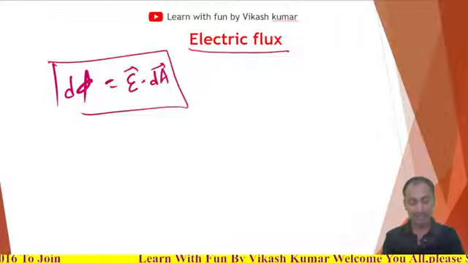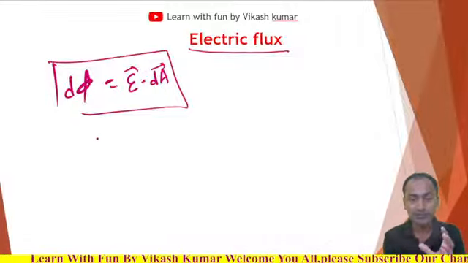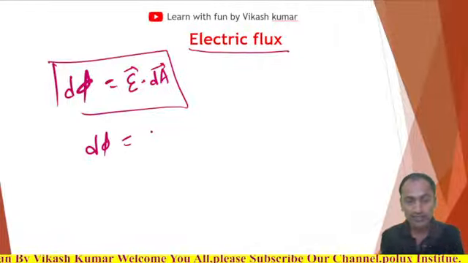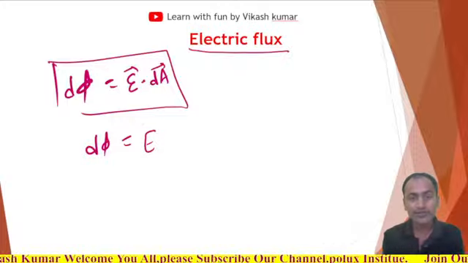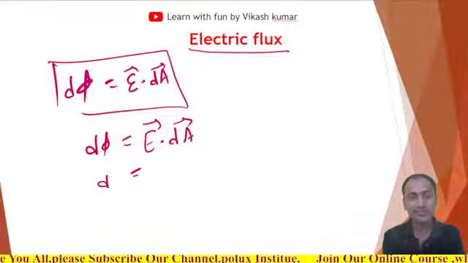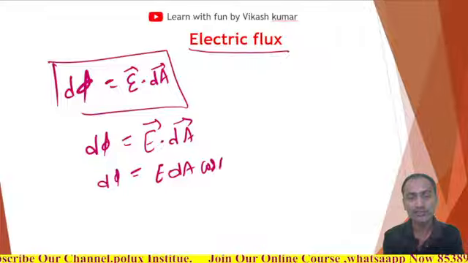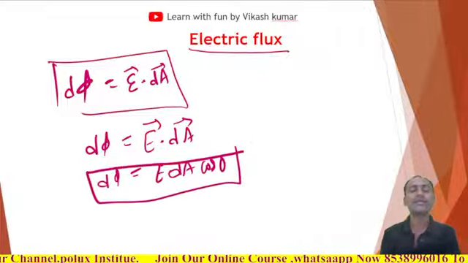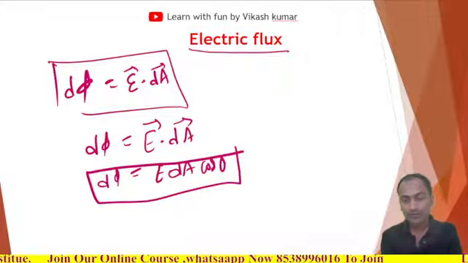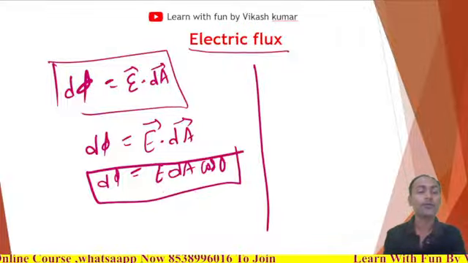Okay, so here this is the electric flux. If I am asking what is the electric flux, if I am talking about the small flux, it will be the electric field vector dot product the area vector. This can also be written as d phi is equal to E dA cos theta. And what is theta? Theta is the angle between the electric field vector and the area vector. This is electric flux.